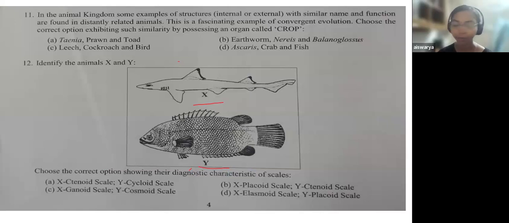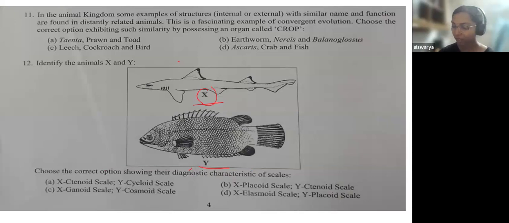If you see this X, it is clearly a shark. So what type of fish is a shark? Basically, fish are divided into two different classes: those fish that have their endoskeleton made of bones, and those fish whose endoskeleton is made of cartilage. So you have two types, the bony fish and the cartilage fish, the Osteichthyes and the Chondrichthyes.